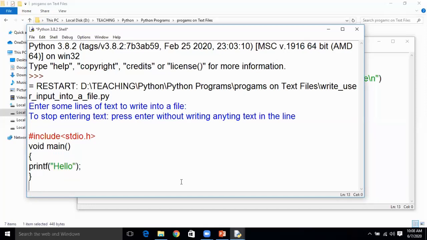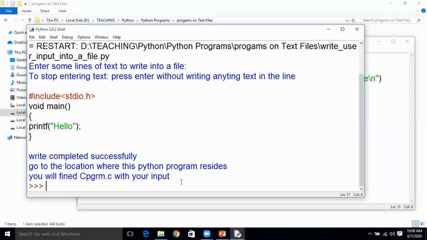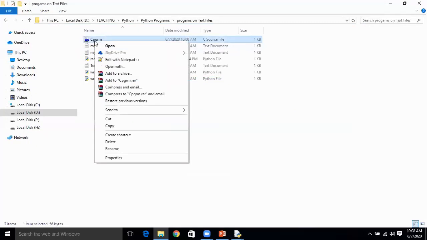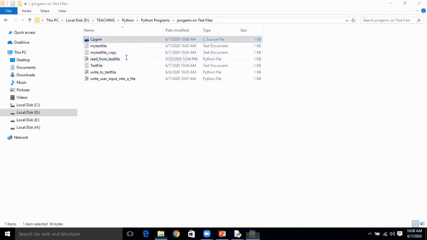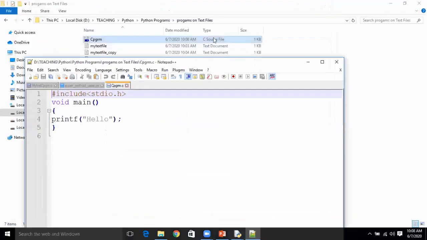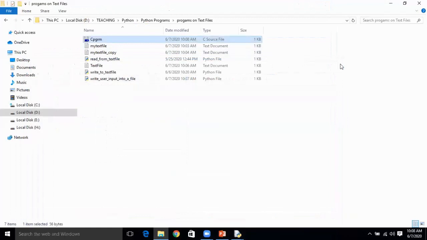So this is my program, and I'm stopping here. Now go to the location where this program resides, and you will find the C program.c file. See here, the program file, and open it by using any editor, and you can clearly see the C code, and you can see this is a C source file. This is how text files can be dealt with in the Python programming language.